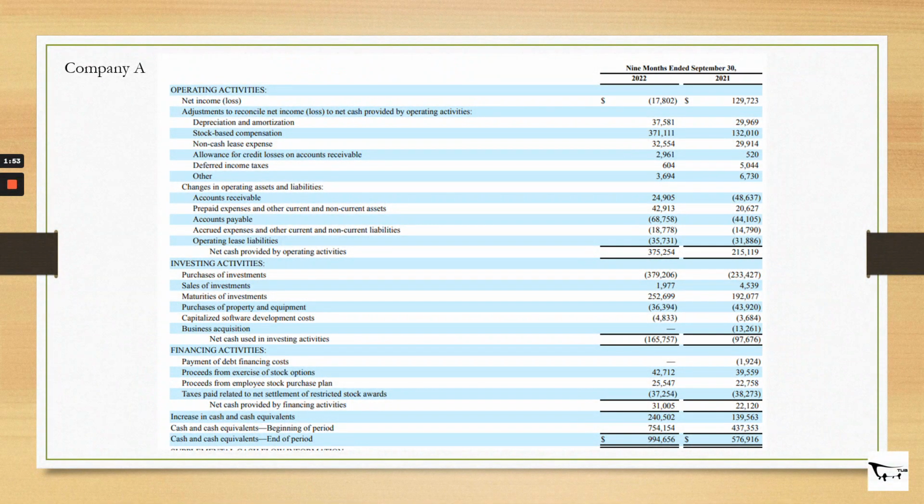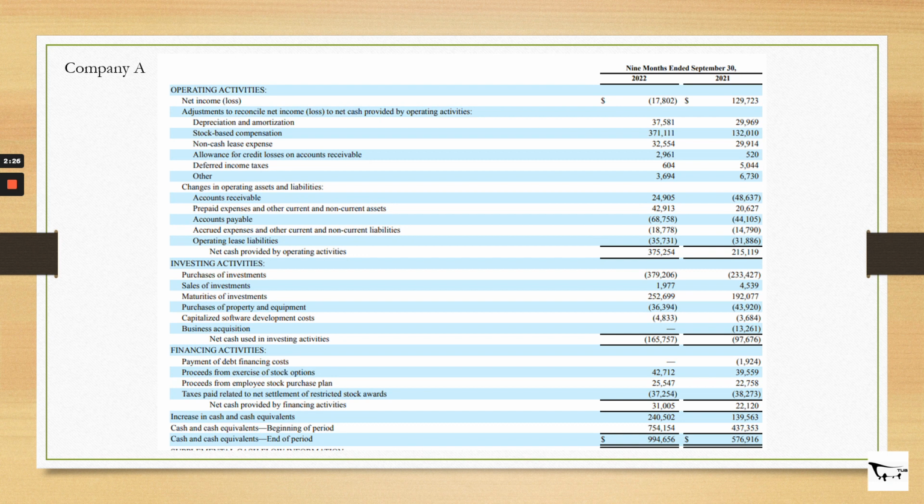allowance for credit losses, and then subsequently it also adds back if there's a cash inflow, or deducts if there's a cash outflow, in their working capital changes. So that will be deemed as the changes in operating assets and liabilities. And then subsequently, that will be the end of the net cash provided by operating activities, which is the first figure that you use in your calculation of free cash flow.